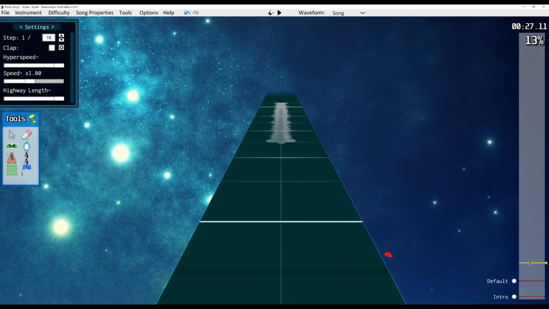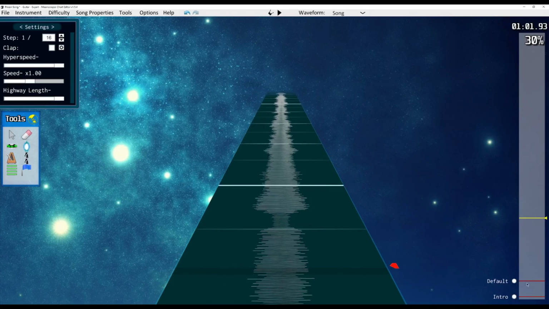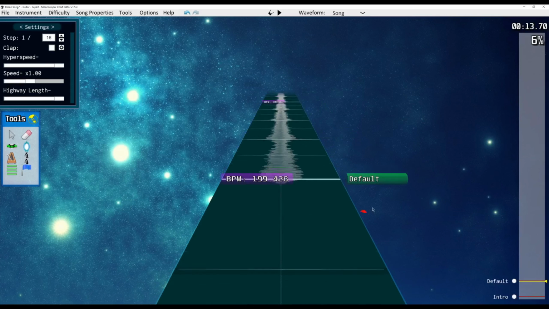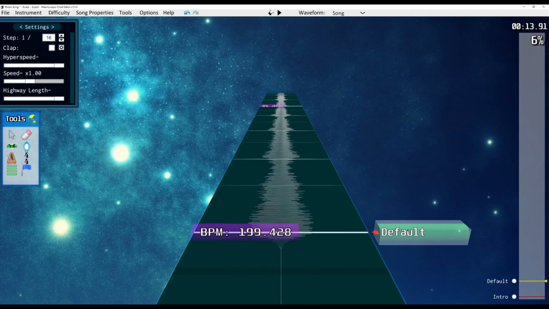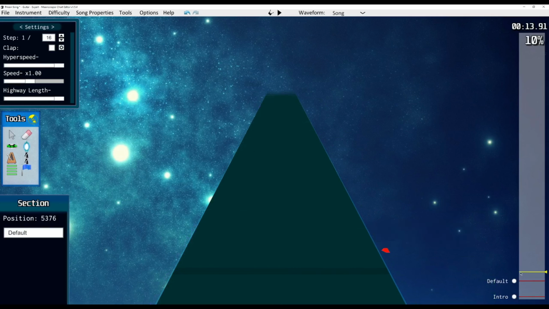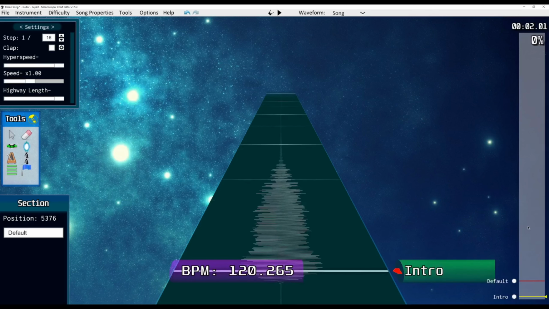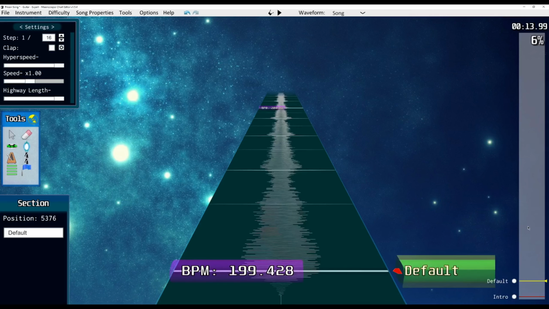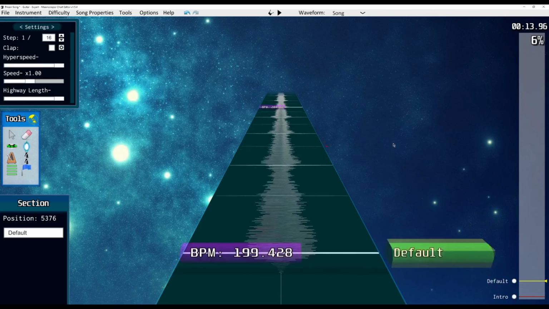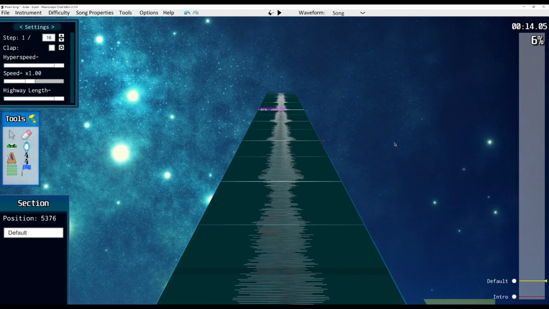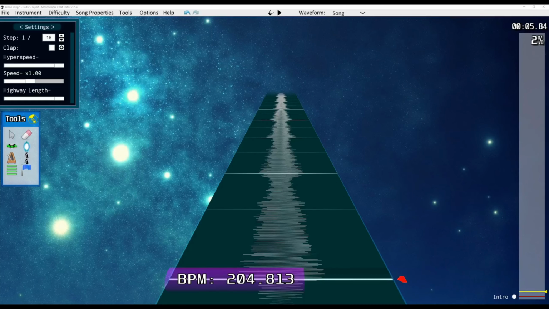And then you keep doing that through the whole chart. And as you go, you place these practice markers in different sections. This is not only important for having practice sections in your chart, but while you're charting, to jump around by pressing Alt plus up and down to different sections is super helpful for copying and pasting when things repeat.